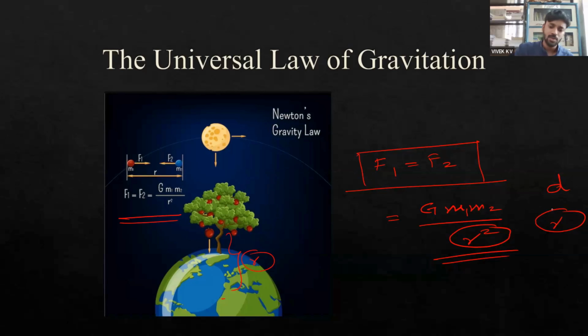Once again, the universal law of gravitation consists of two different laws. One involves the mass of the two objects, and the other is the inverse square law. It is also known as the inverse square law because whenever the distance of separation is increased, the gravitational force decreases. The gravitational force is inversely proportional to the square of the distance.